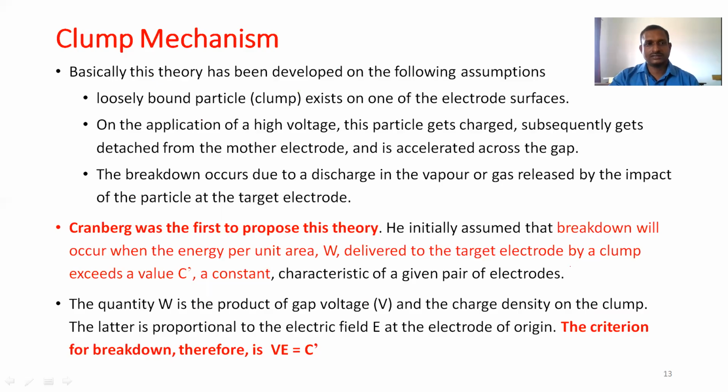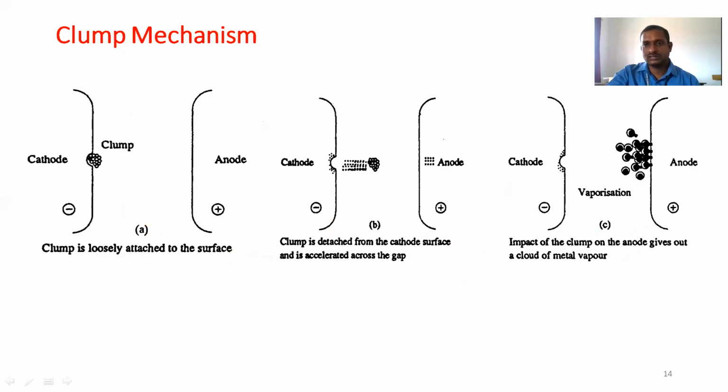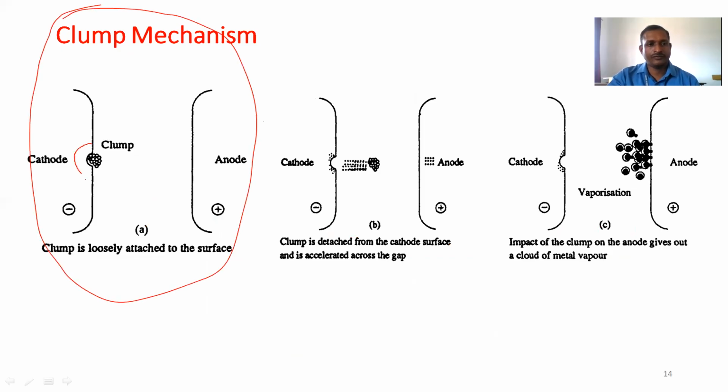So the third method is the clump mechanism. Basically, this theory has been developed for the following assumptions. These are the three conditions. At condition A, clumps are loosely attached at the surface of the cathode. This is the anode surface. Initially, if you apply a high electric field, the loosely attached clump will be charged.